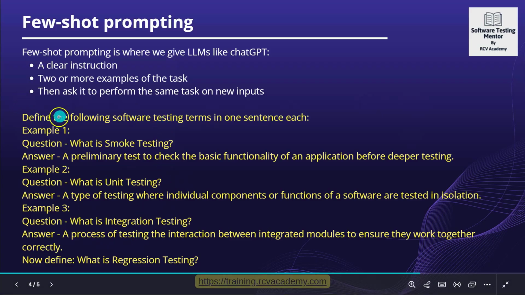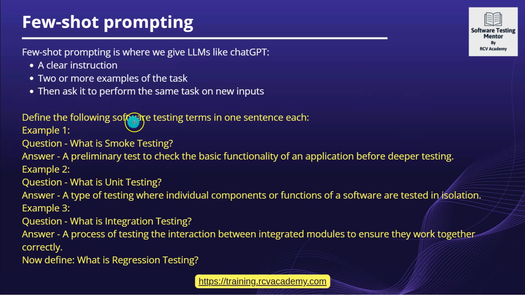For example, here I have clearly defined an instruction: define the following software testing terms in one sentence each. Okay, so this is the task, the clear instruction that I have given. Then two or more examples of the task. So I have given example 1, example 2, example 3.